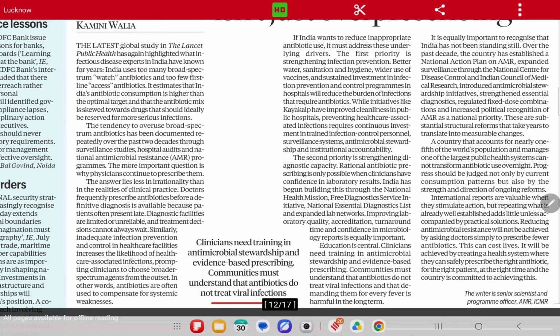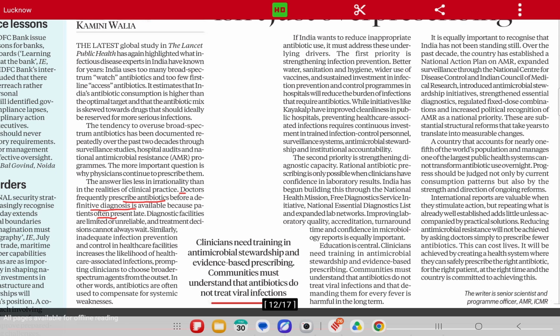So the article says that doctors frequently prescribe antibiotics before a definitive diagnosis is available, because patients often present late. First of all, in India, what happens? Patients do not consult doctors at the preliminary stage. If you have a mild fever, we try to treat it at home only, without consulting doctors. We go to the doctors only when our symptoms become very grave. So doctors have no option but to prescribe high level antibiotics. Second, diagnostic facilities are limited or unreliable.